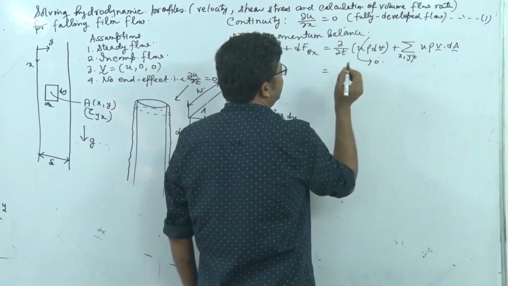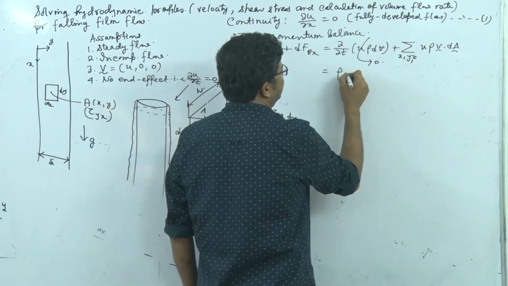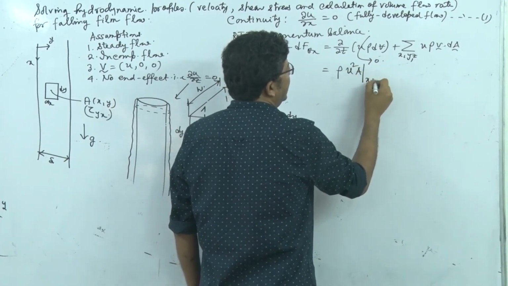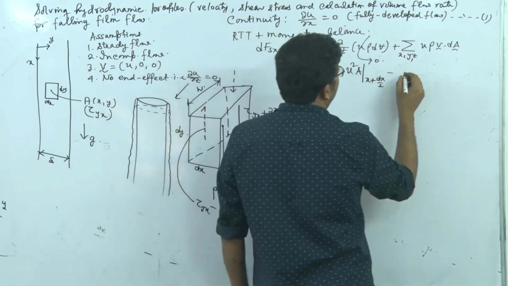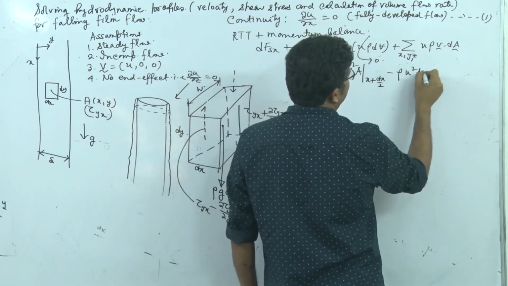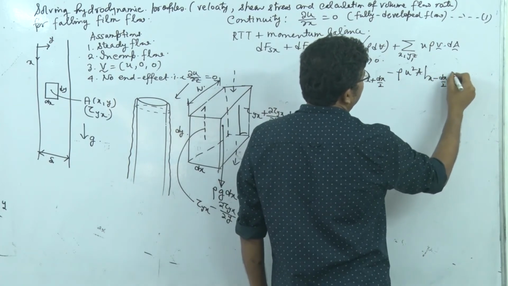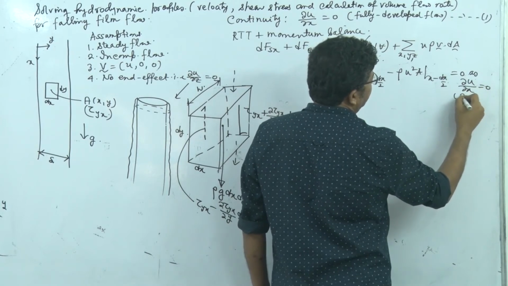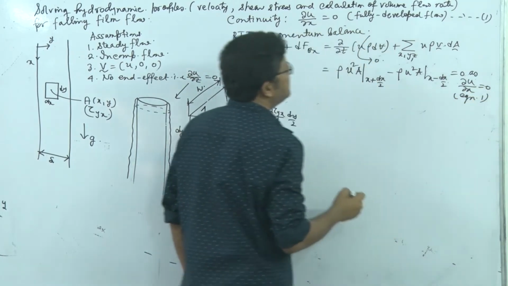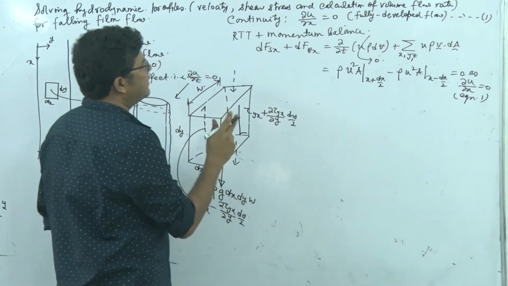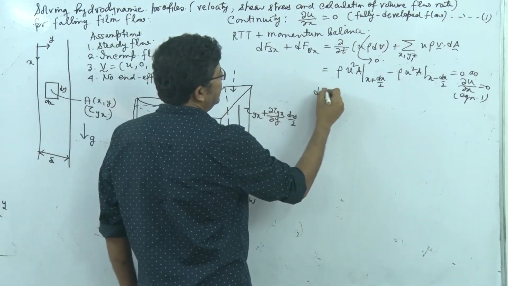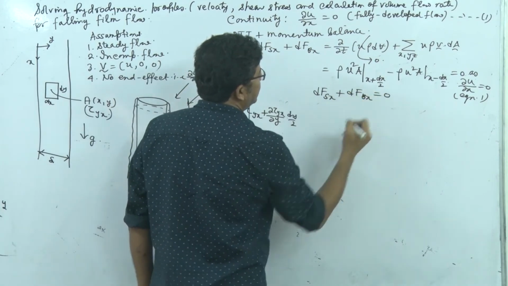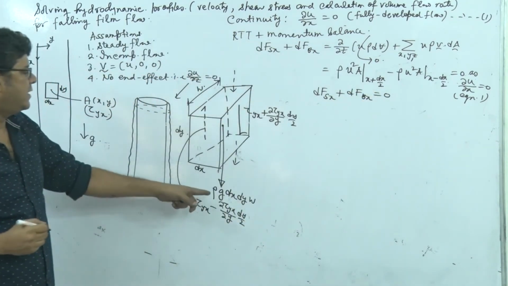So you can write, just like similar to the previous case, rho into u into A, u square into A at x plus dx by 2, minus rho into u square into A at x minus dx by 2, and that's equal to 0 as del u del x equal to 0, which is equation 1. Right? So dFsx is, but dFbx is not equal to 0. So dFsx plus dFbx equal to 0. Right? So write these two forces.